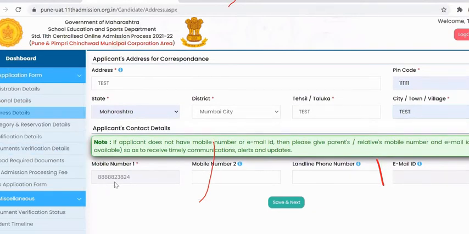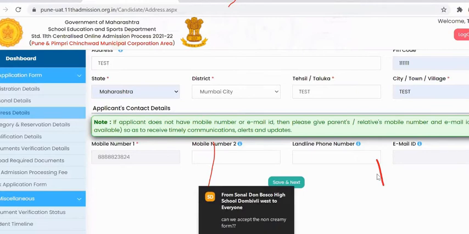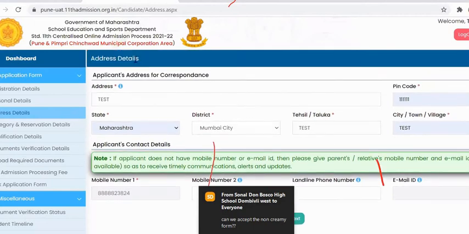In applicant's contact details, the first mobile number will appear as it is, as you have entered in the registration form. The second mobile number and landline number are optional. Since you have not given any email ID in the registration form, the email ID field will be disabled. Once you fill all these address details, you need to click on save and next.